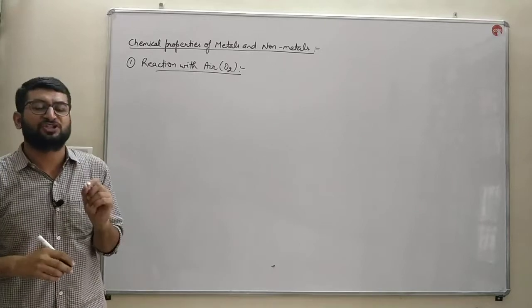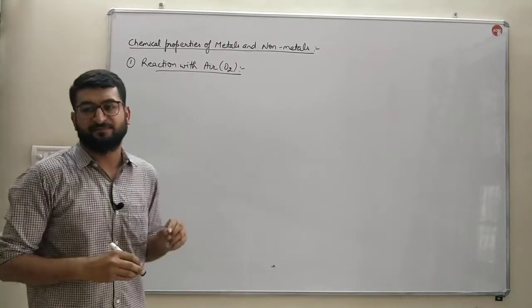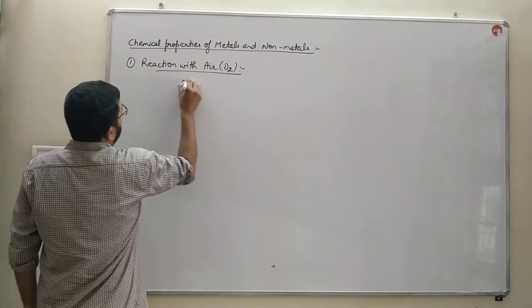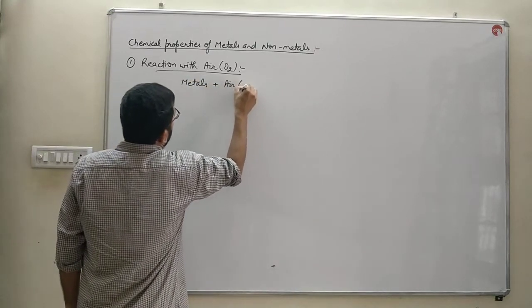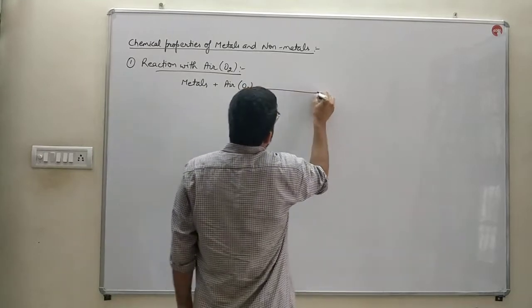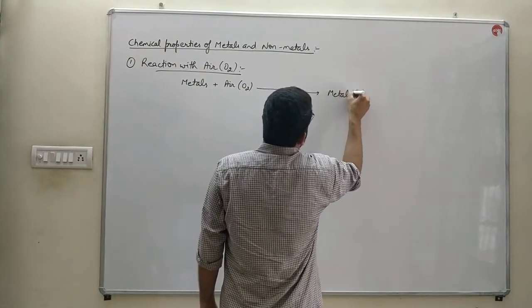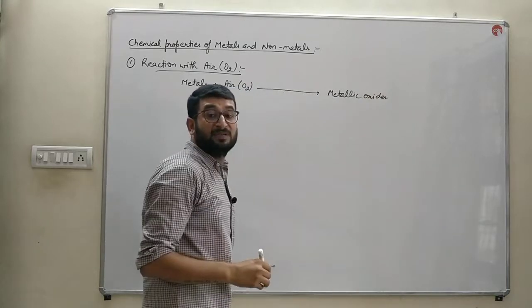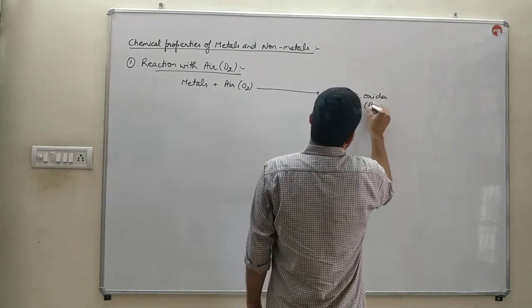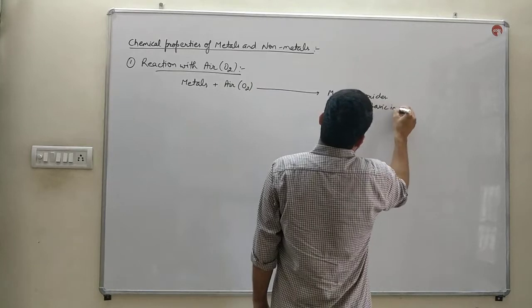For burning, for combustion, we require oxygen gas, bache. So, when metals react with air or oxygen, they form metallic oxides. And metallic oxides are basic in nature.